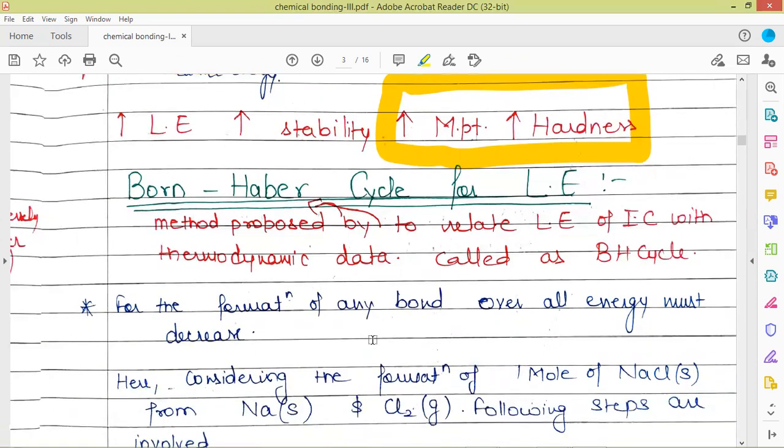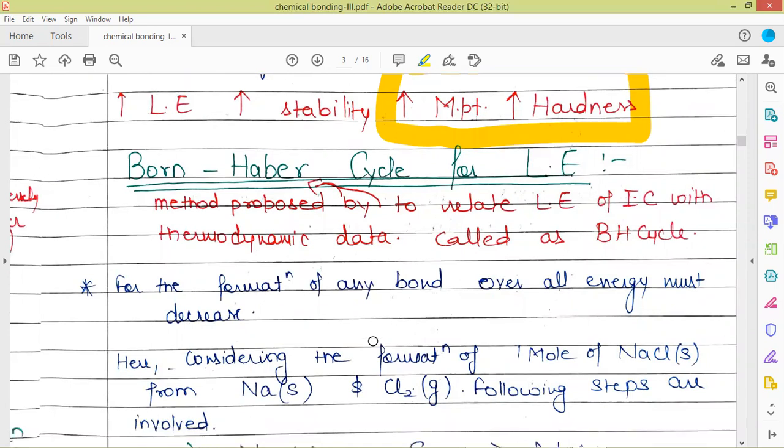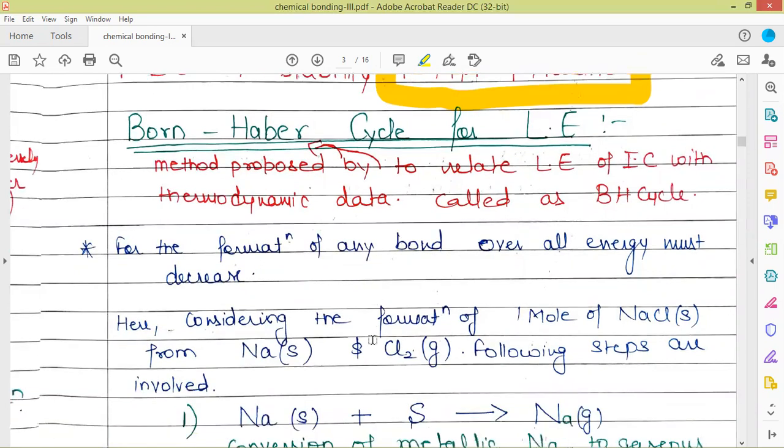For the formation of any bond, overall energy must decrease. Whenever there is the formation of a bond, that is associated with a decrease of energy, which means energy is released. Here an ionic bond is formed, so energy is released, and that energy which is released here is called lattice energy. We're considering the formation of 1 mole of NaCl, so we're taking an example.